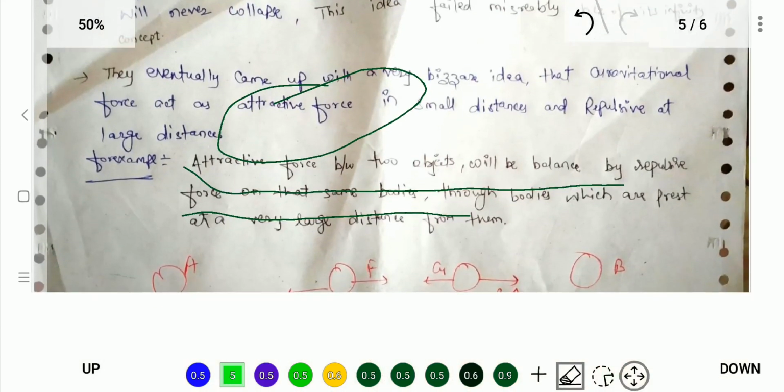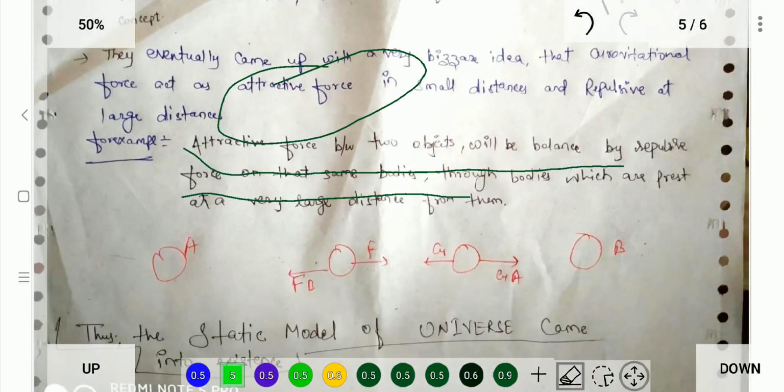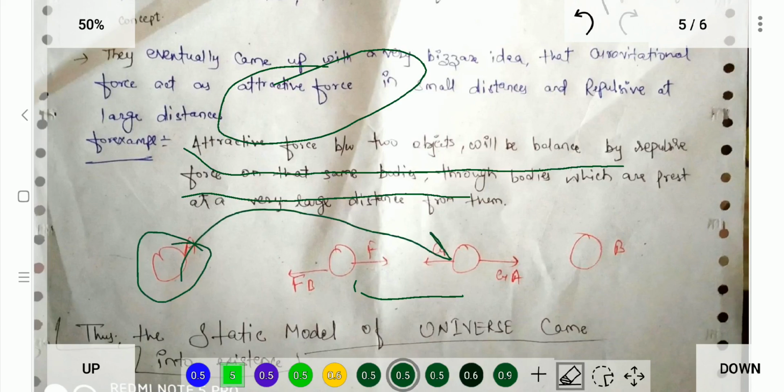See, suppose these are the bodies at small distances, and this body will put a force on this body. So this body will never collide with this body, and this body will put a force on this body. So this body will never collide with that body.